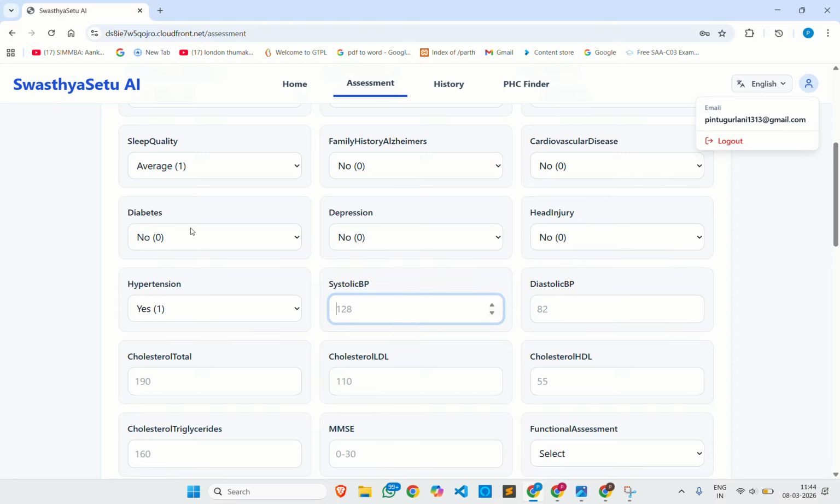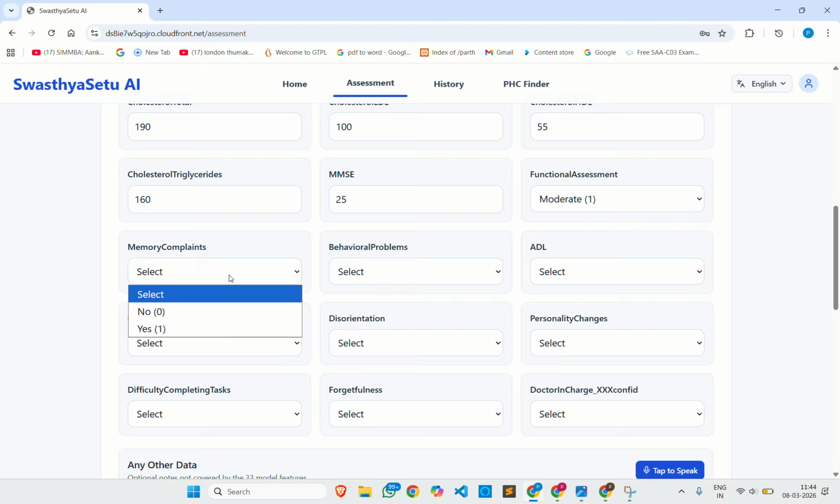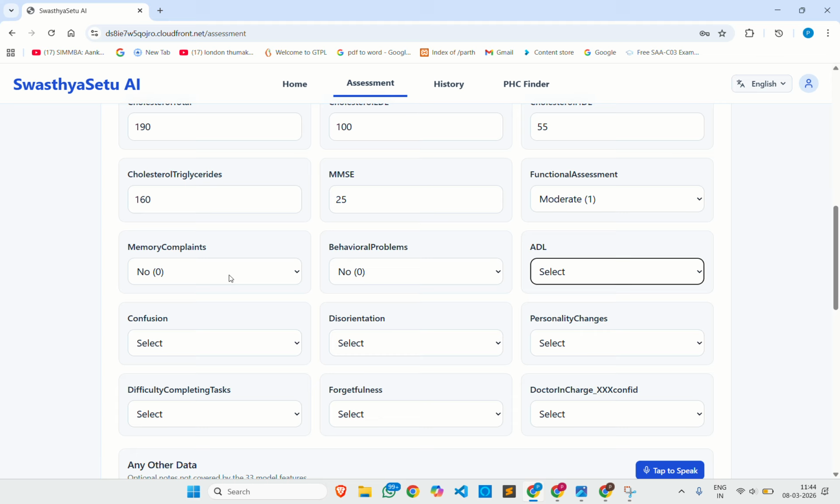Systolic blood pressure I am having near about 128, and diastolic would be 190. Cholesterol, moderate. Cholesterol LDL 100, HDL would be 55, and triglycerides would be 160. MMSE I can keep at around 25. Functional assessment, I would keep it one. So let me go with this first. Now we have memory complaints 0, behavioral problems 0, and ADL 0. Confusion 0, disorientation 0, personality changes yes, difficulty completing tasks 0. Forgetfulness 0, and nocturnal wandering 1.